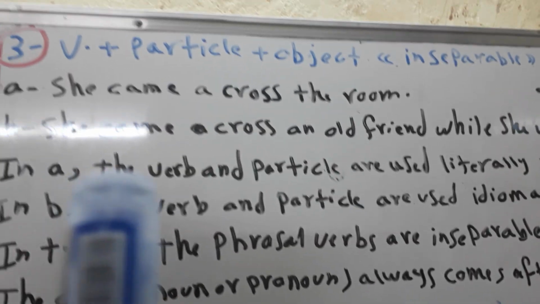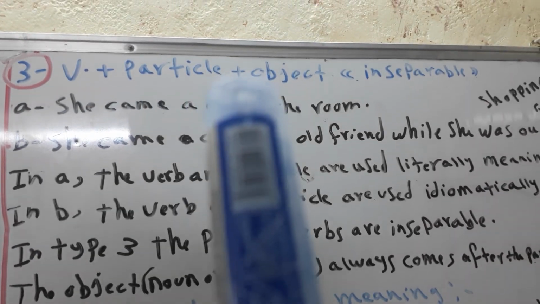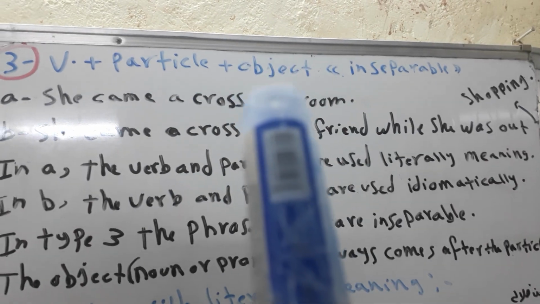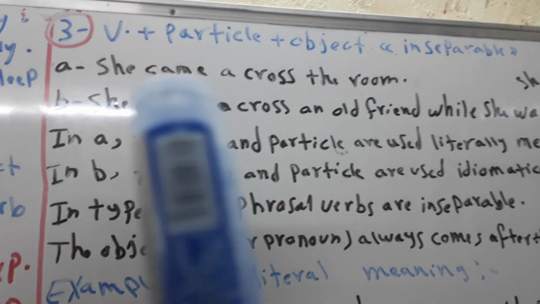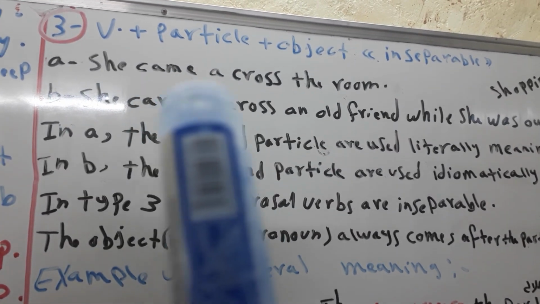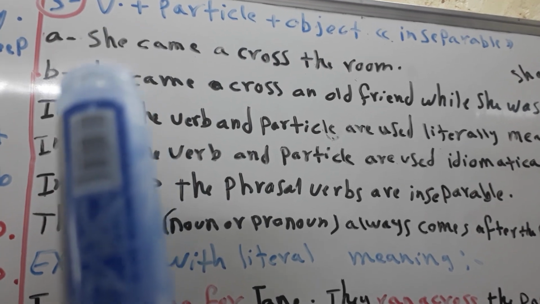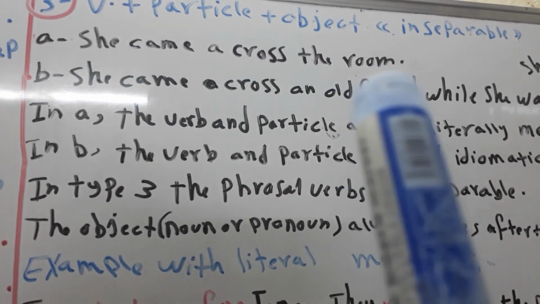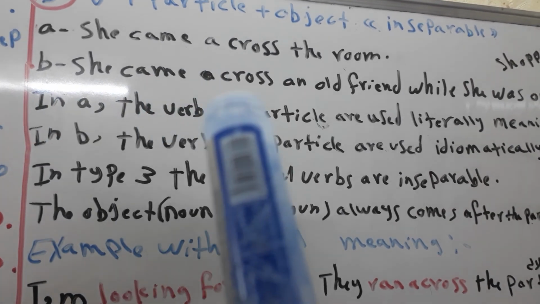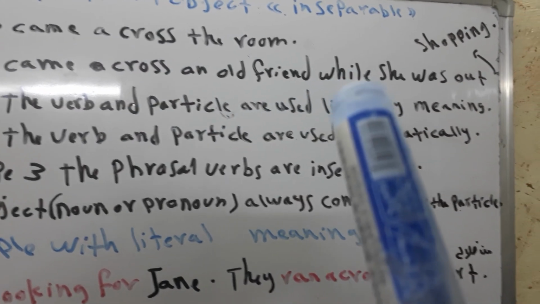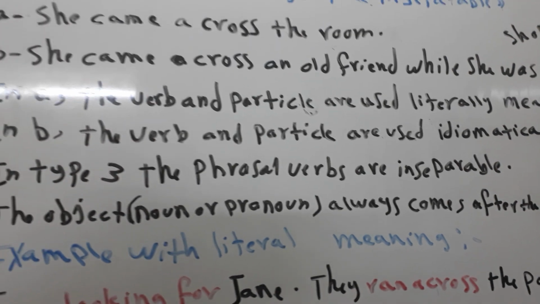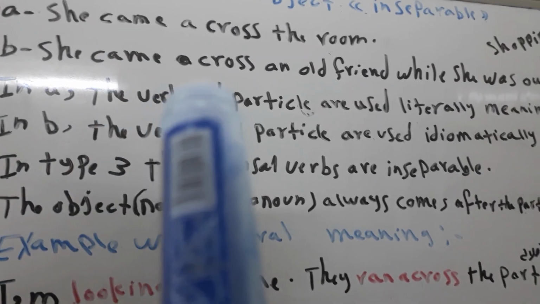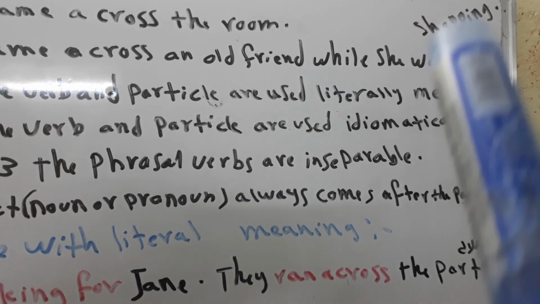Okay. Now the third one. Verb plus particle plus object, but here the object is separable or inseparable. How we will see? I have two sentences. The first sentence A: She came across the room. B: She came across an old friend while she was out shopping.